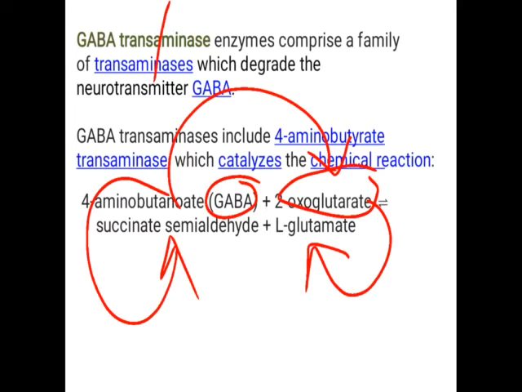So transaminase causes the metabolism of GABA. How does it cause the metabolism of GABA? It transfers an amine group from GABA. So the concentration of GABA decreases due to its metabolism, and it will result in a decrease in the binding of GABA to the receptor and decreased activity. So if we inhibit the enzyme transaminase, there is no transfer of amine group from GABA to the other part, that is the oxoglutarate. Hence GABA remains intact, and this GABA can bind to the receptor to perform its activity.